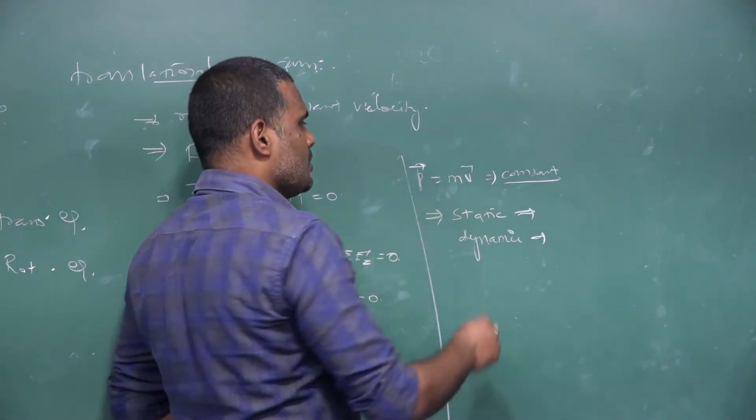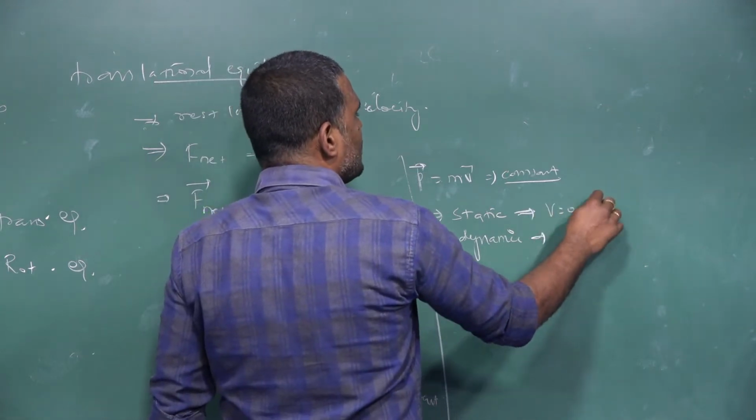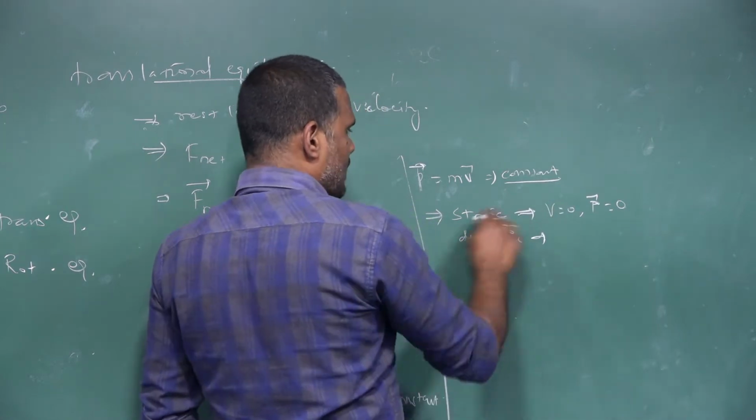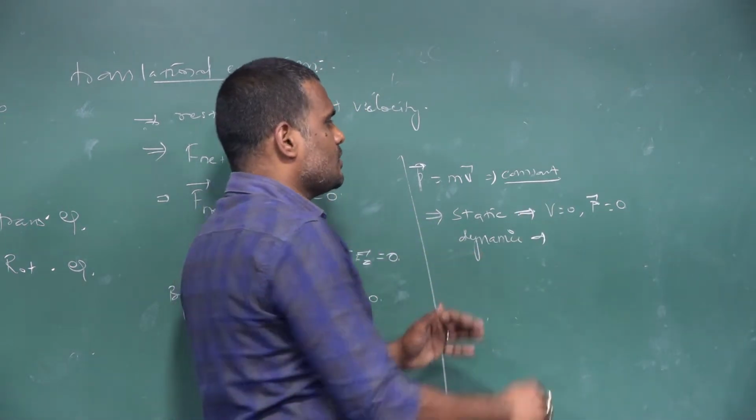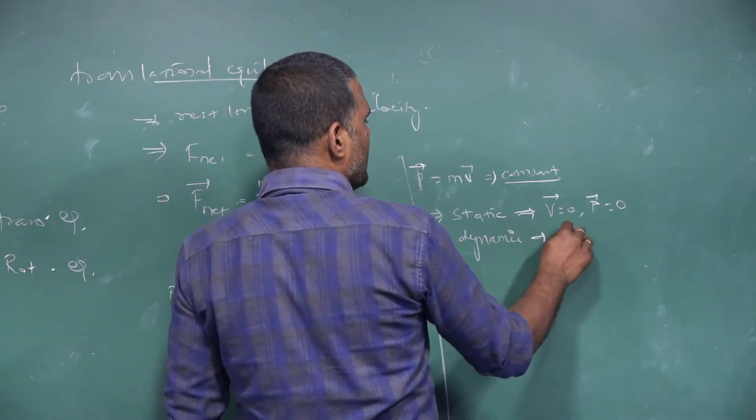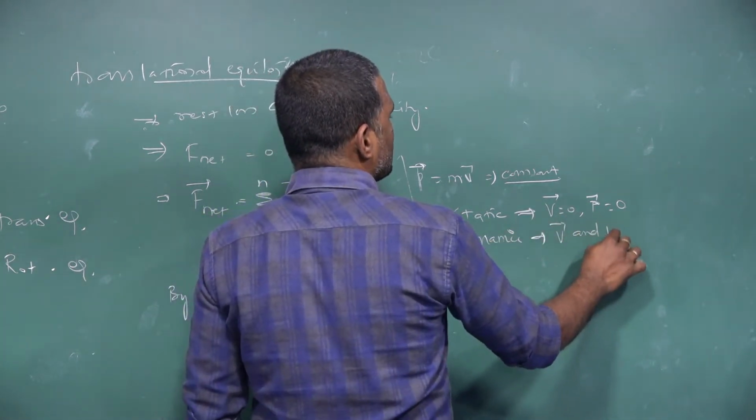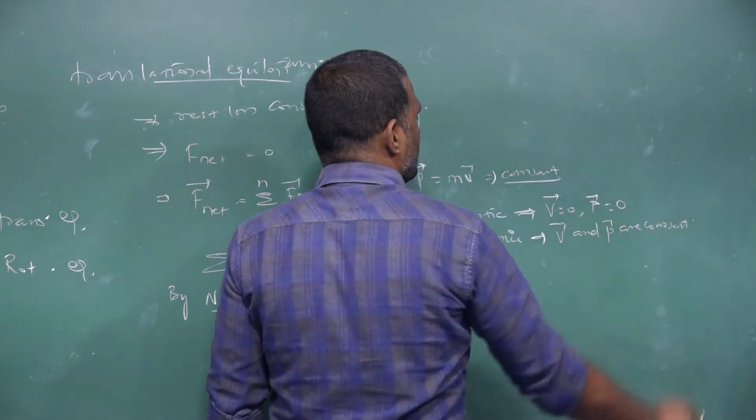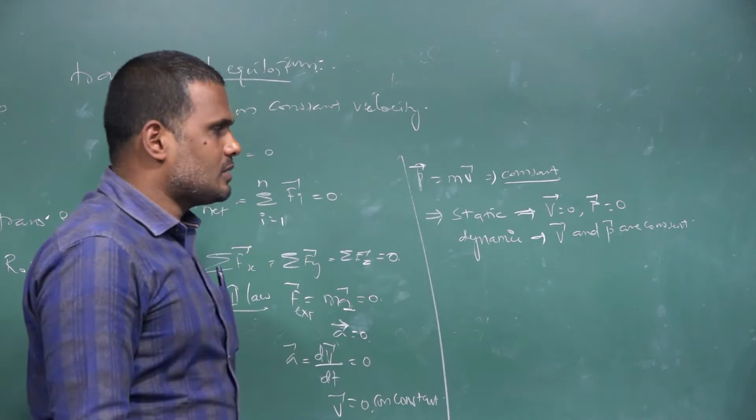If static equilibrium is discussed, velocity is 0, linear momentum P is also 0 in this particular case. For static equilibrium, velocity is 0, linear momentum is also 0. For dynamic equilibrium, velocity and hence linear momentum are constants.